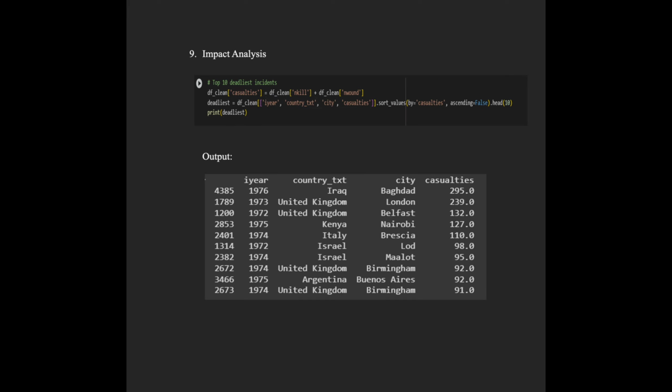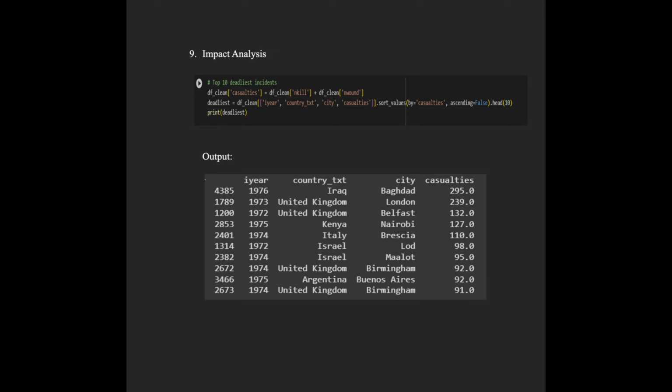Okay, now let's move to the impact analysis. Here, I have used these codes to get the output. The output shows the top 10 deadliest terrorist incidents based on the total number of casualties. The table lists the year, country, city, and the number of people affected in each incident.